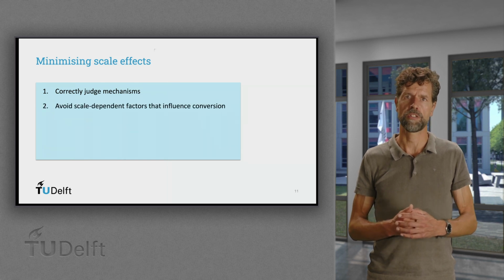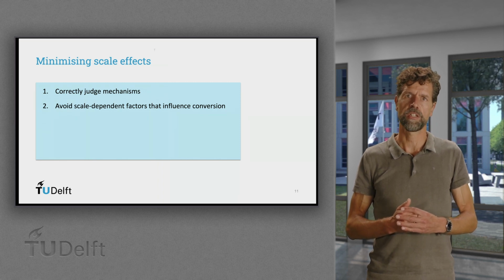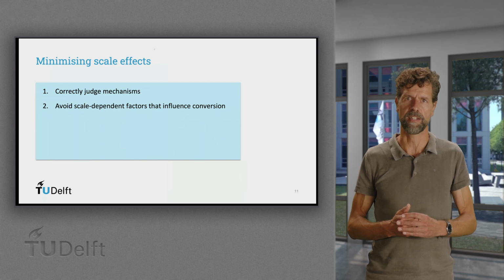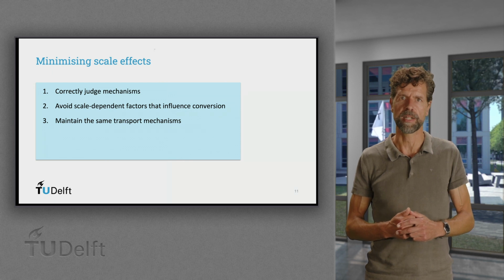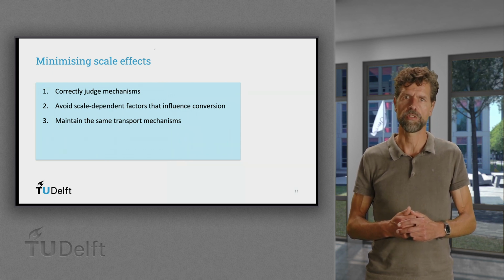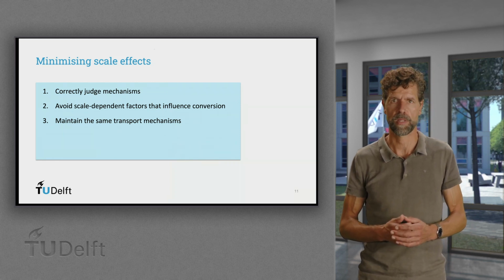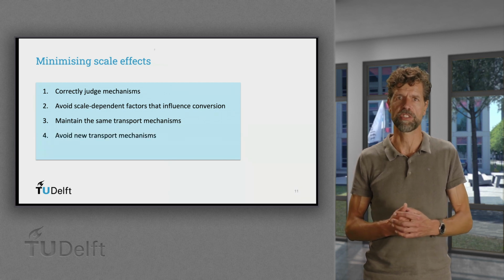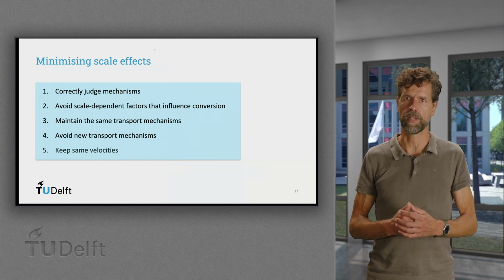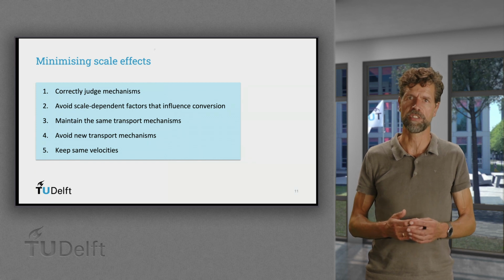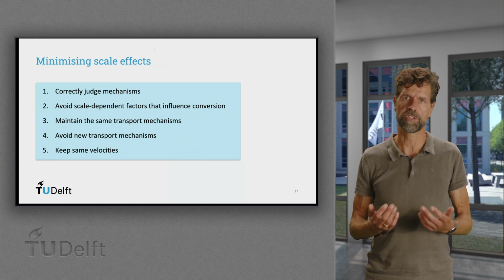Avoid scale effects, scale-dependent factors that influence conversion related to wall kinetic effects, diffusion limitation, and local concentration of catalyst particles. Try to maintain at least the same transport mechanisms by keeping the same flow pattern at different scales, using, for example, special distributors, guiding surfaces, or packings. Avoid new transport mechanisms upon changing scale, such as vortex shedding, cavitation, and turbulence. And keep the same velocities where possible, because in multi-phase systems, changes in velocity affect the dispersed phase. Think of particle size, washout, and settling.